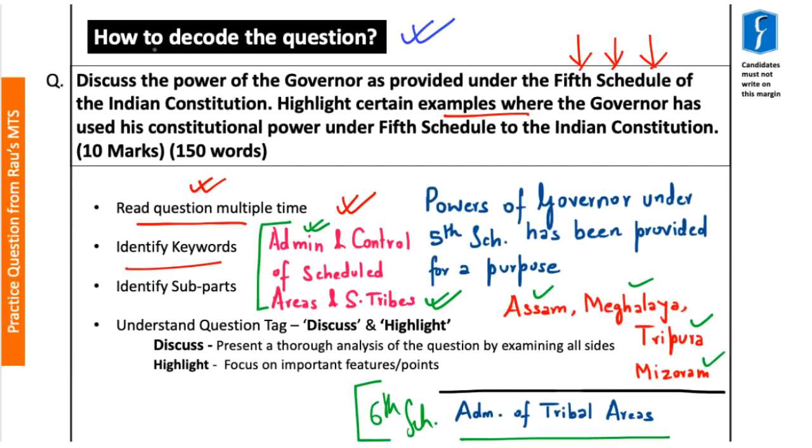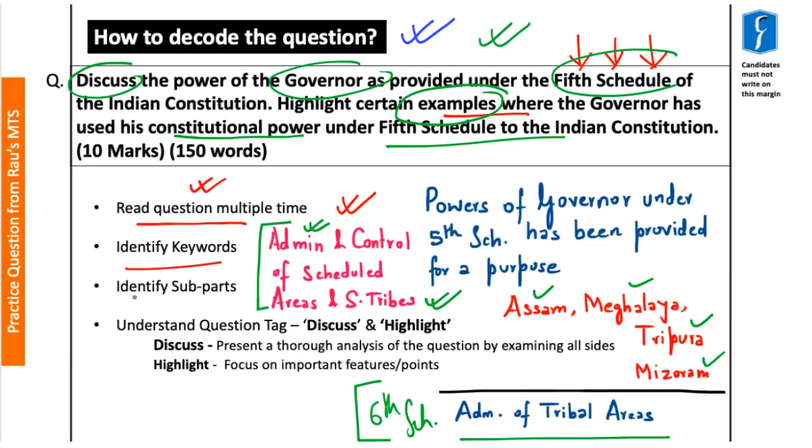The keywords here would be: discuss, powers of governor as provided under the fifth schedule of the Indian Constitution, and also highlight certain examples where the governor has used his constitutional power under the fifth schedule. So these are some of the important keywords for this particular question.